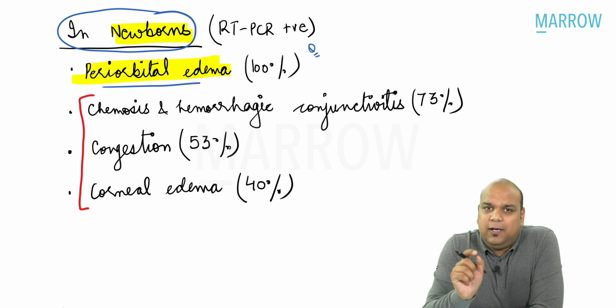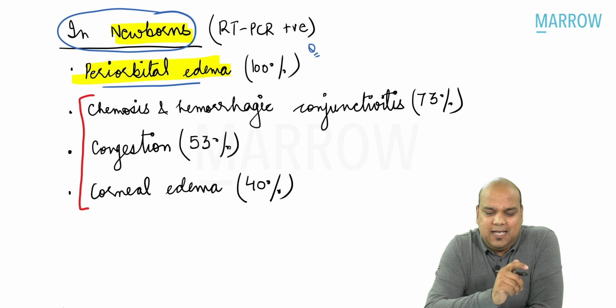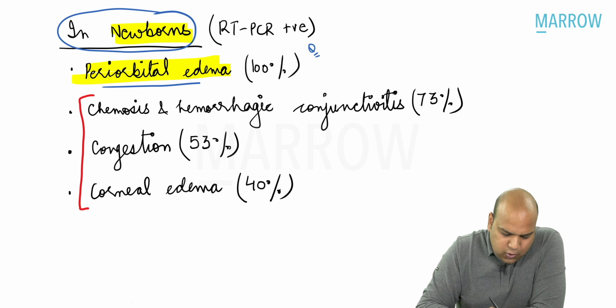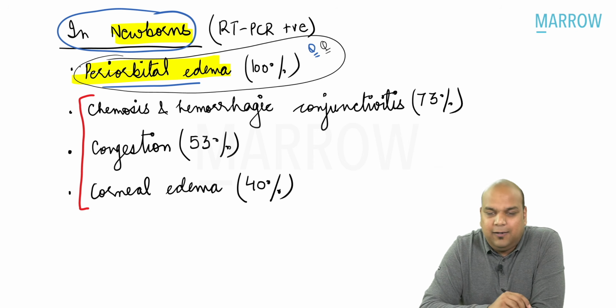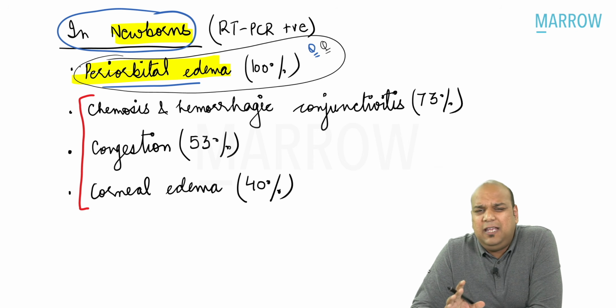The most common answer no more remains conjunctivitis. As you can see on the screen, the most common now becomes periorbital edema, in 100% cases of newborns. 15 newborns were there on which the study was done. All 15 had presented with periorbital edema upon birth.